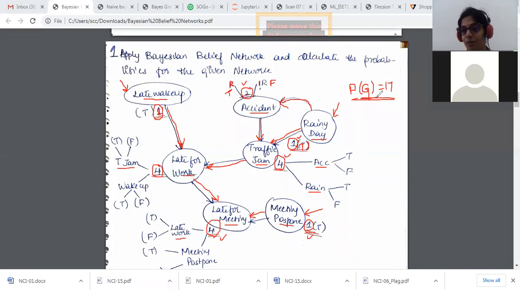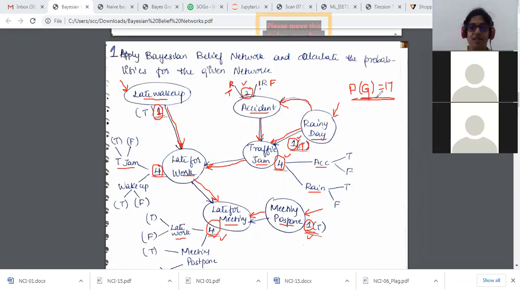I hope this is clear? How do we interpret a graph? Is it clear? I'll go ahead with the next. Yes, ma'am. Okay, I'm going to clear the drawing.